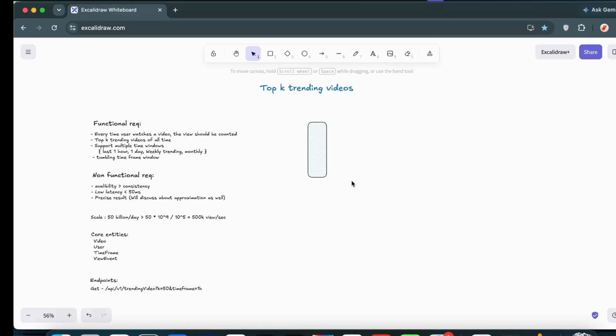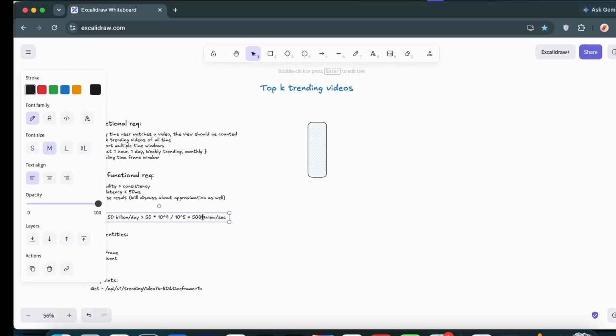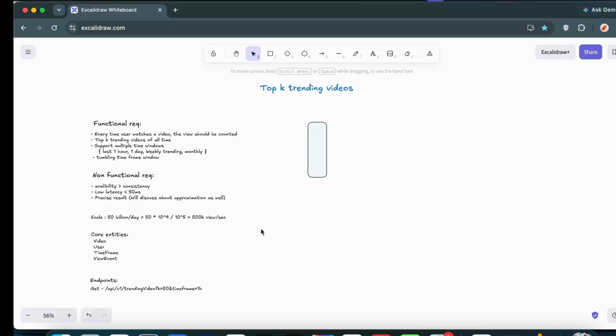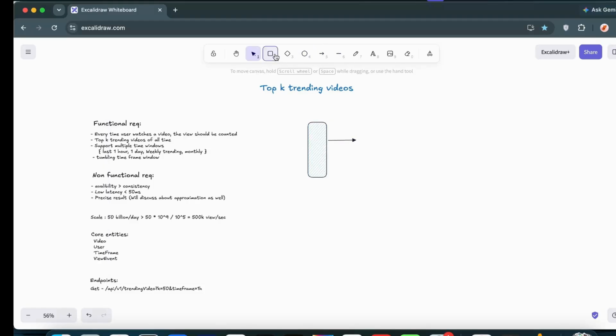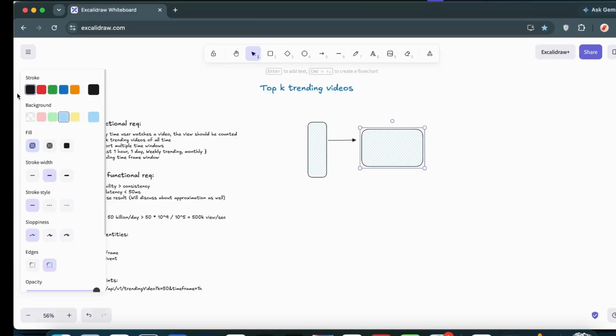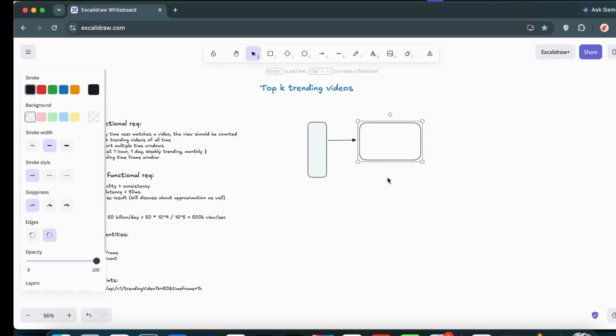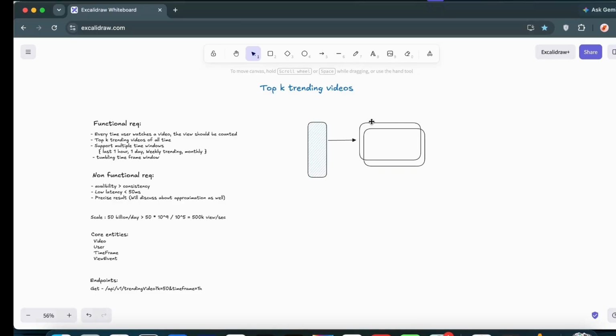Let us assume that our system receives around 500k views per second, right? A single server obviously cannot handle this amount of traffic, so we'll need to scale horizontally by adding more and more servers. All the views that we get from the load balancer land upon these servers, which need to be scaled horizontally, as a single server cannot handle 500k requests at the same point in time.